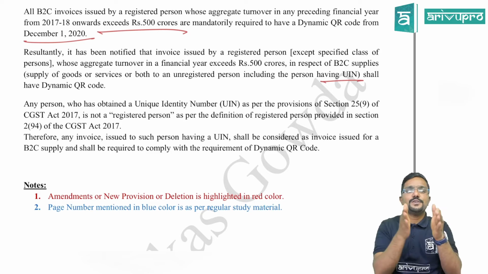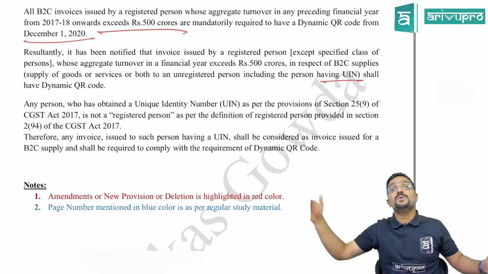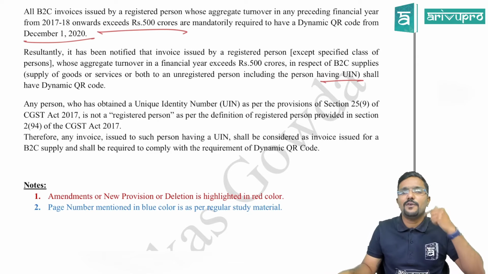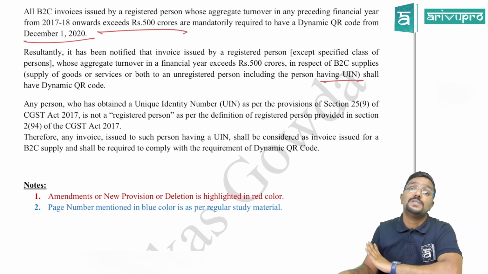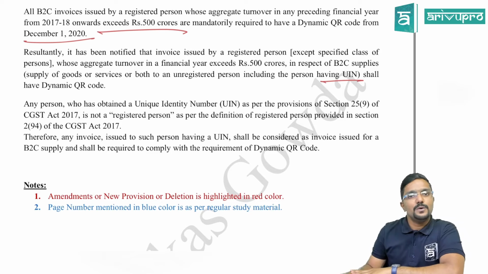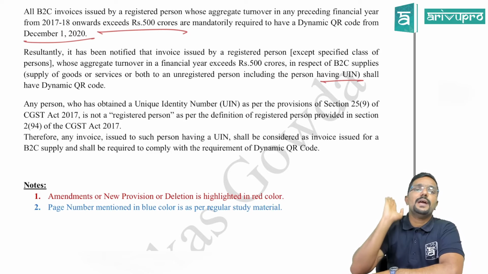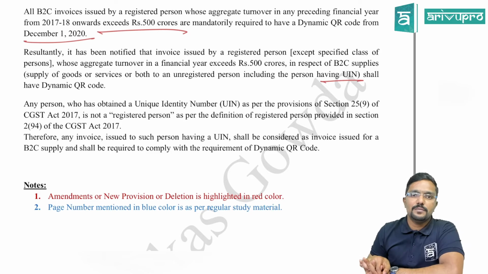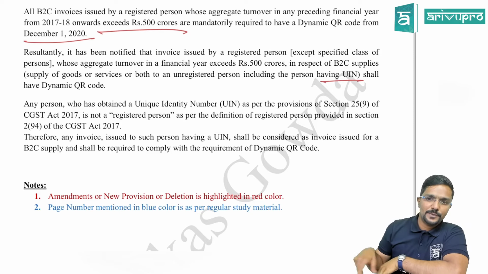Okay. Now assume if there is any supply from a registered person to a person who is having UIN, will it fall in the case of B2B supply or B2C supply? It will fall under B2C supply only. B2C supply. So even in that case, in the invoice, there should be a QR code mentioned by the supplier. Shall have dynamic QR code.